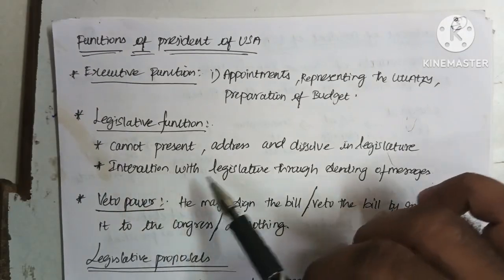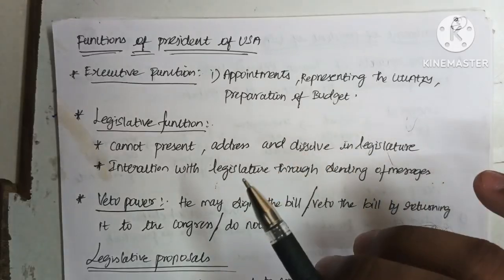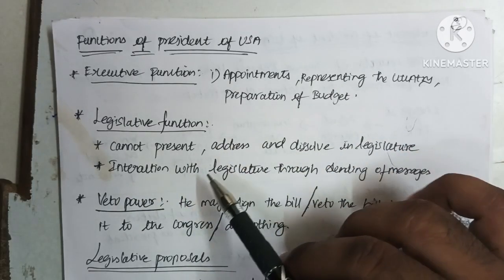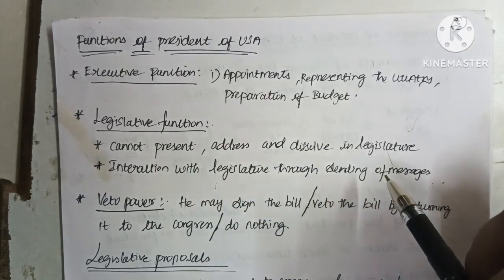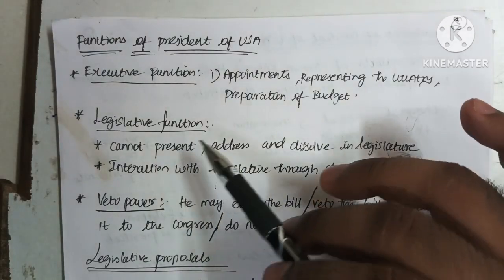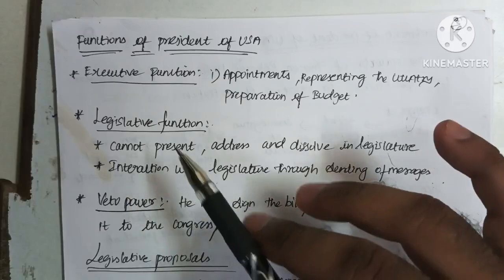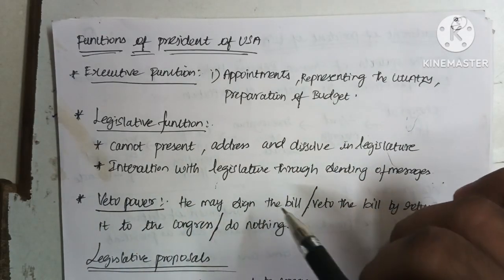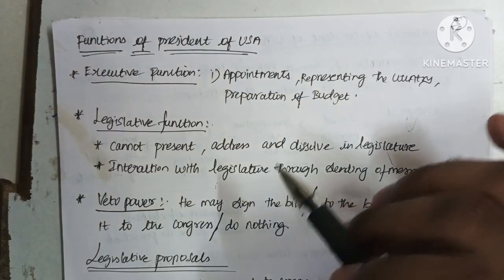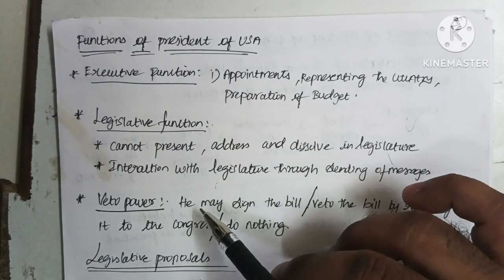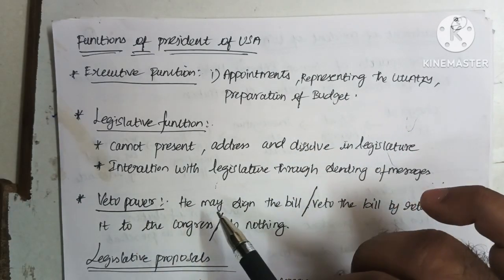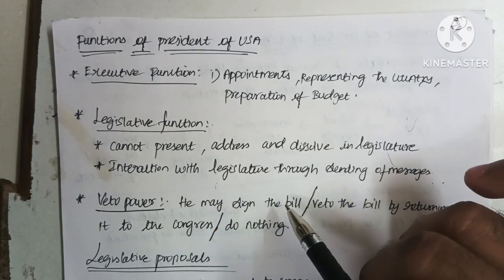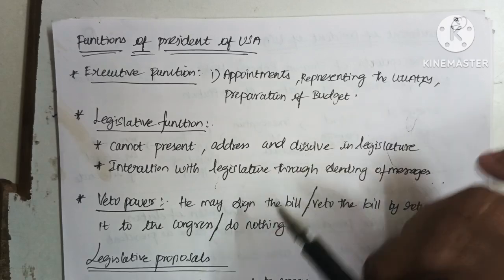Next one is interaction with the legislature through sending messages. The only form in which the US president interacts with the legislature of the USA is through the sending of messages. He cannot attend any session of the US legislature. Next one, the US president has veto power. Once the bill is passed in the US legislature, the US president has three options which he can choose. First one is he may sign the bill. Once he signs the bill, it becomes an act.